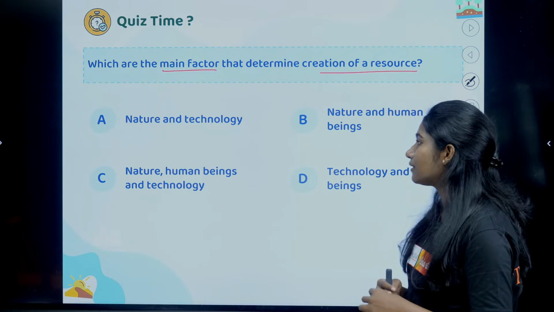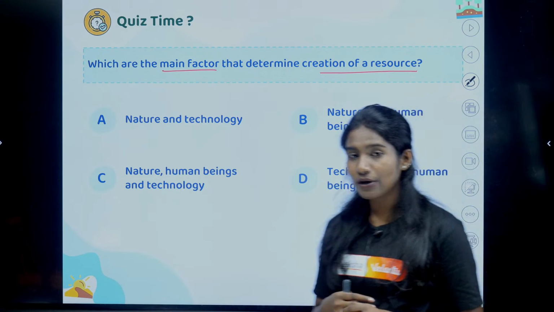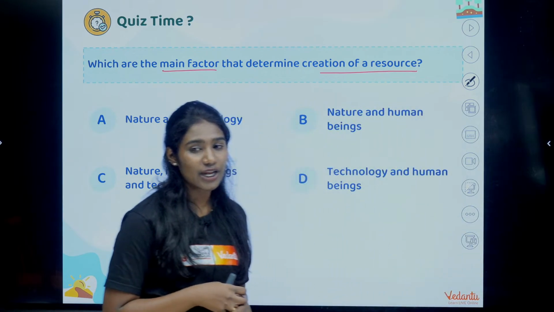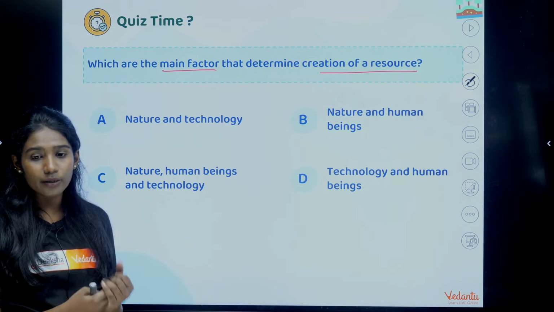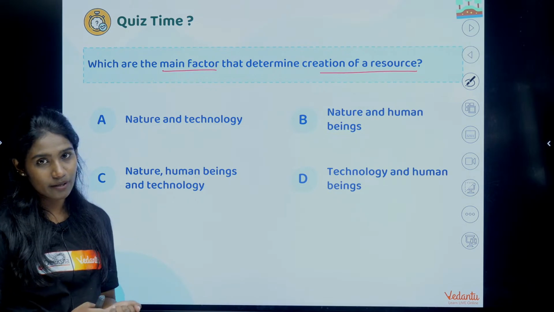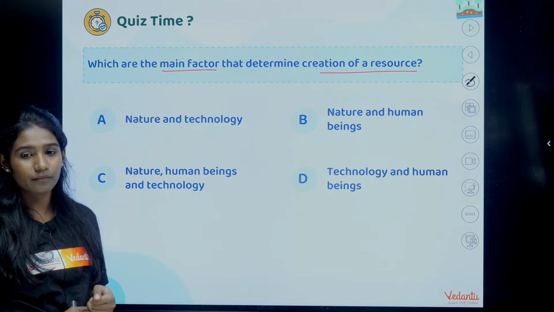Any guesses, students? Think. See, in your board exams, in your section A, you will get MCQ questions. So 40% of your question paper is MCQ questions, right? So you can score marks easily.